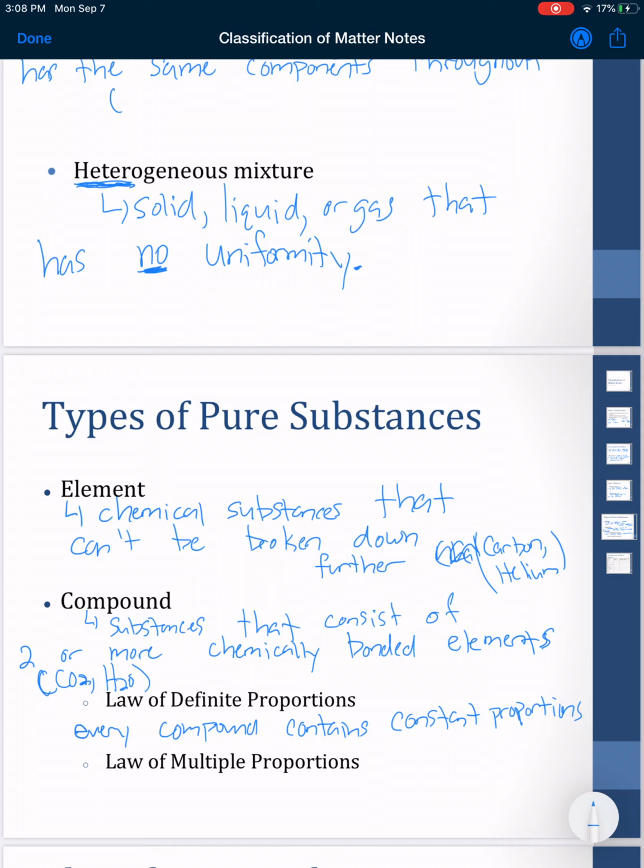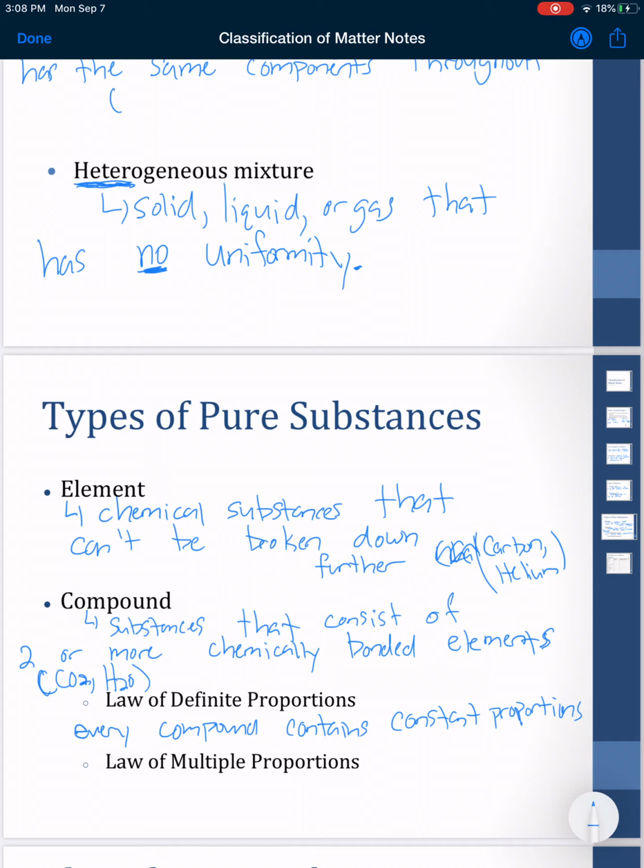What that really means is that if we look at something like carbon dioxide, the ratio of carbon to oxygen is going to be the same in all of it. One sample of carbon dioxide isn't going to have more carbon than another sample of carbon dioxide. They both have the same amount of carbon and the same amount of oxygen.